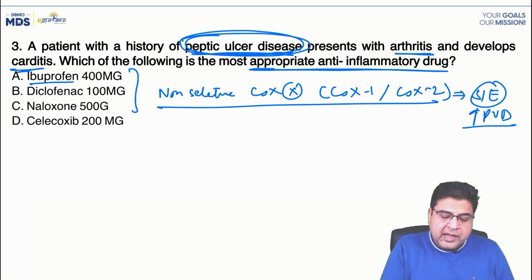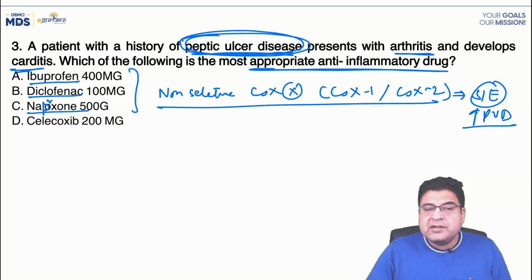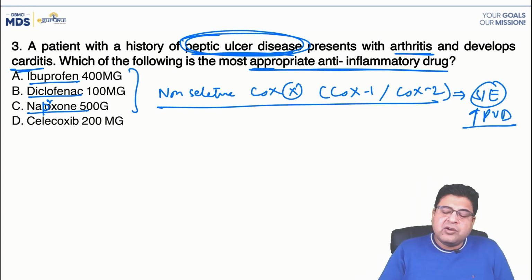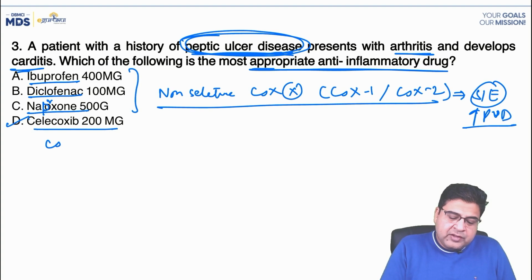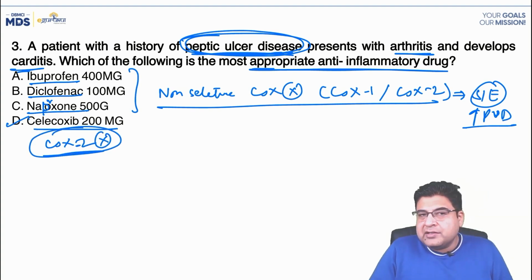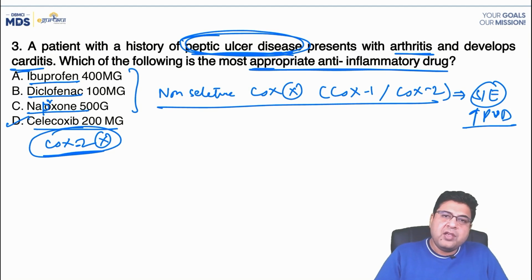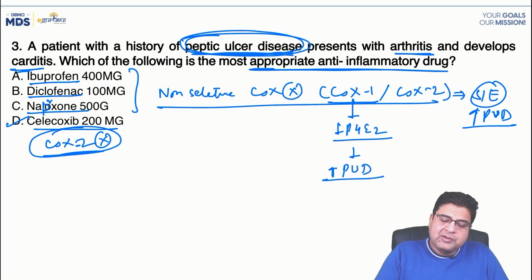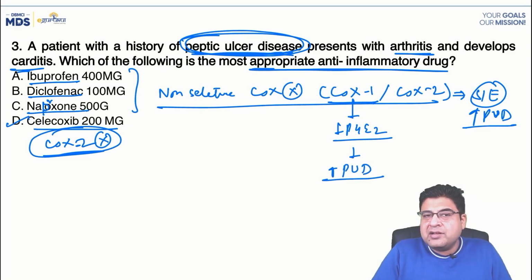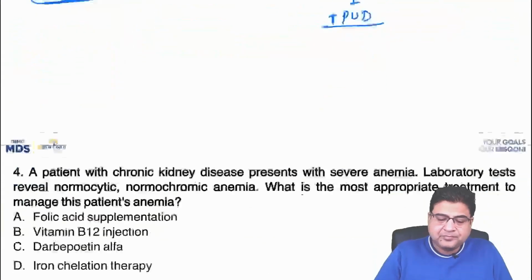So medicines like ibuprofen, diclofenac, naproxen. So naproxen, diclofenac, ibuprofen, these medicines cannot be given to a patient who is already having a peptic ulcer disease. So celecoxib is one which is a selective COX-2 inhibitor. This medicine can be given to this kind of patient. So non-selective medicines, by inhibiting the COX-1, stop the prostaglandin E2 synthesis and can result in increased risk of peptic ulcer disease. This is not the case with a selective COX-2 inhibitor. So question number 3, the answer is D, celecoxib.